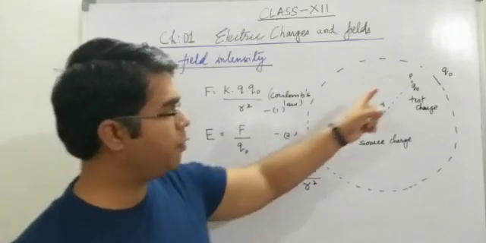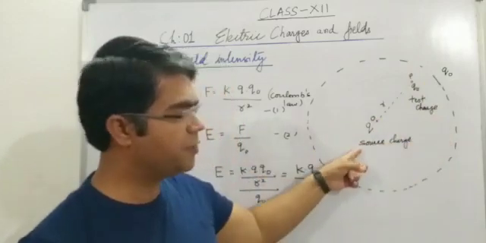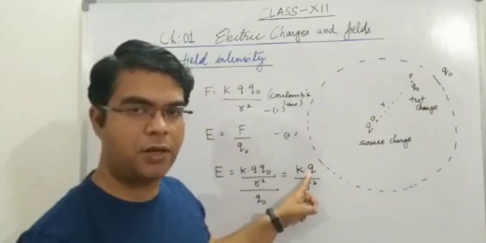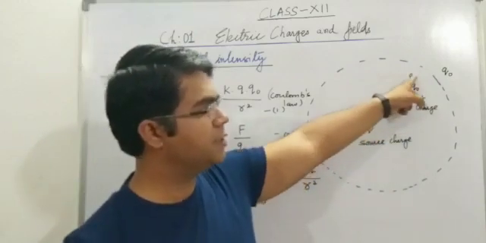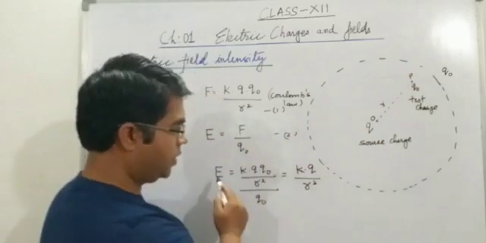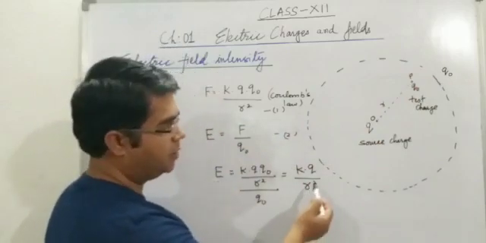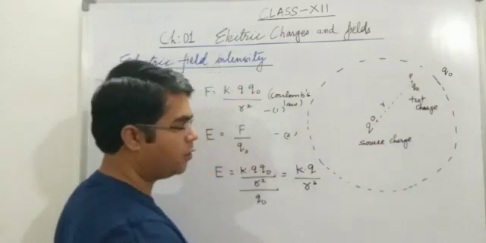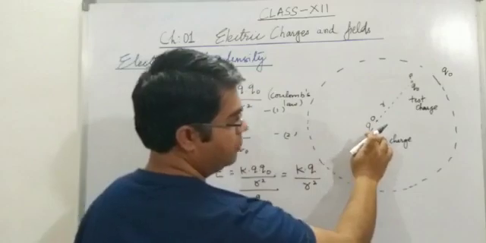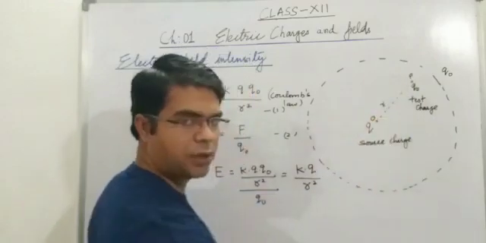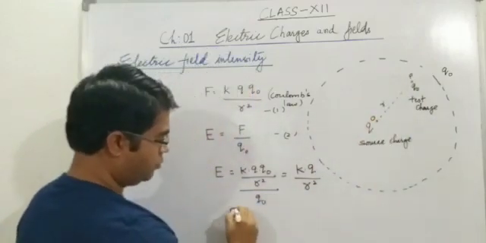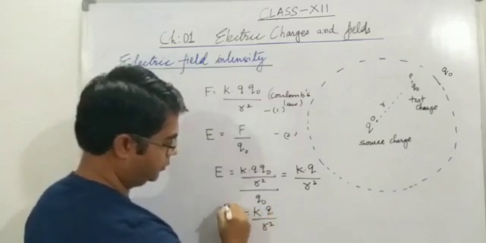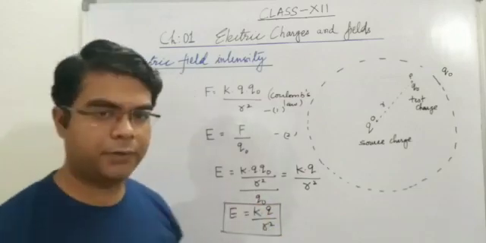So the electric field at a point in the electric field of a source charge depends only on the source charge. It does not depend on the test charge which is placed at the given point. The electric field also depends on the distance between the source charge and test charge, as well as on the medium between charge Q and test charge Q naught. So E is equal to K Q by R square. This is the formula of electric field.